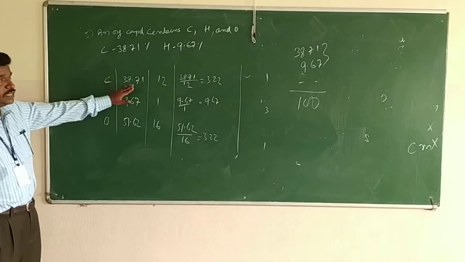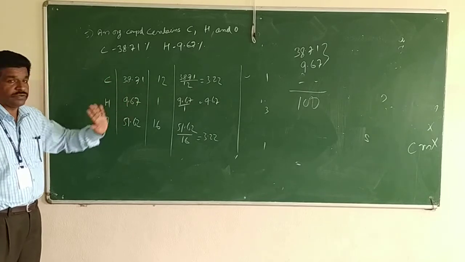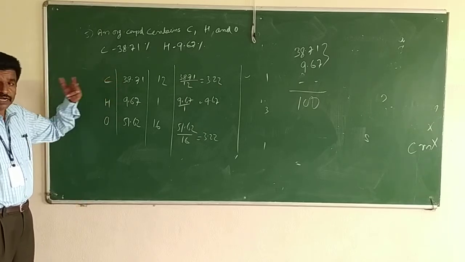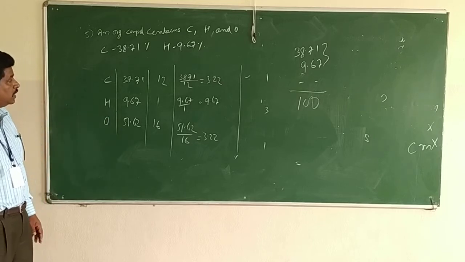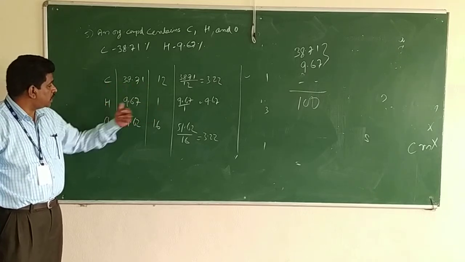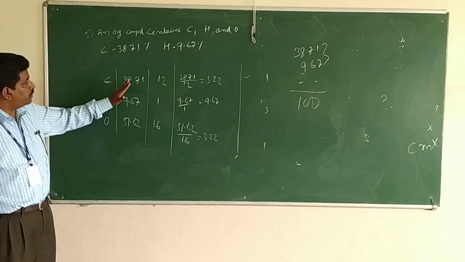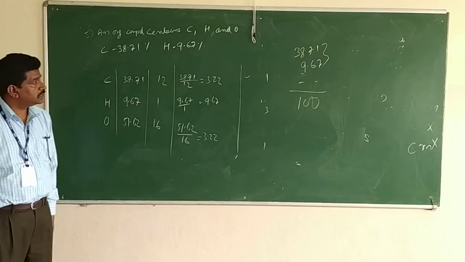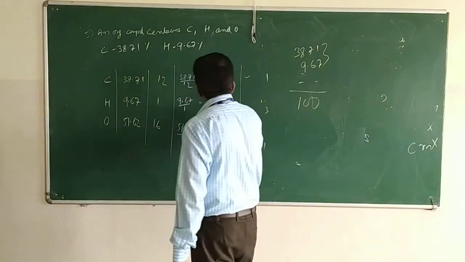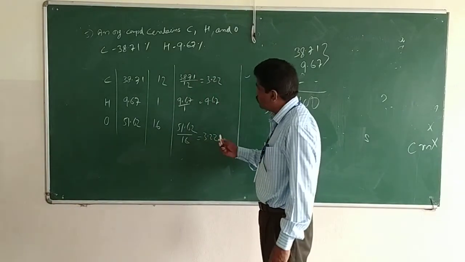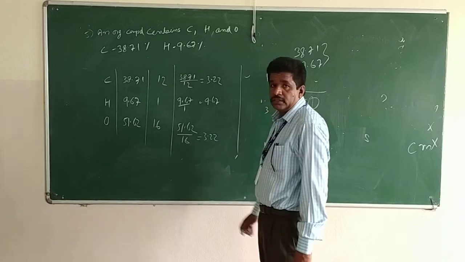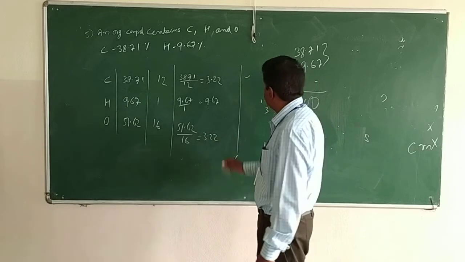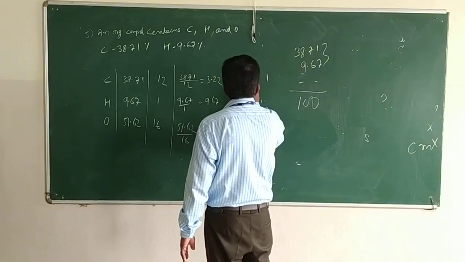So they have given carbon percentage, that is 38.71, hydrogen 9.67. So remaining is oxygen. You add these two, and subtract that result from 100, you will get oxygen percentage. The carbon mass is 12, hydrogen mass is 1, oxygen mass is 16. If you divide the percentage, or that is actually gram, by atomic mass, you will get number of moles. You got 3.22, 9.67 and 3.22. Suppose you have 3 values, you take the lowest one. So in this 3.22 is the lowest.